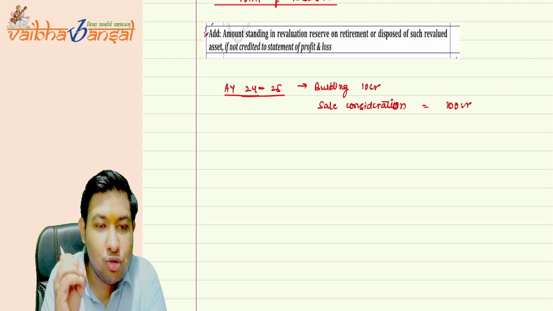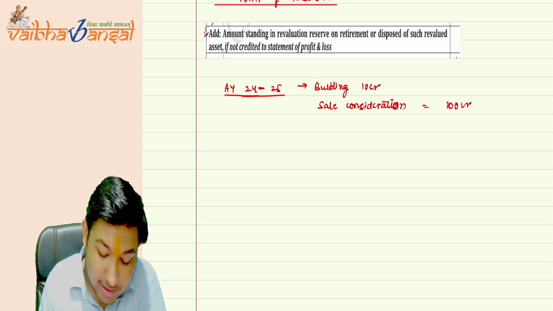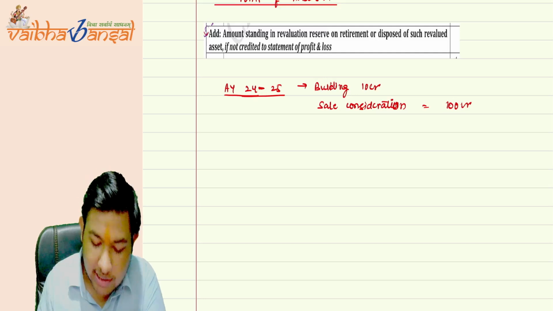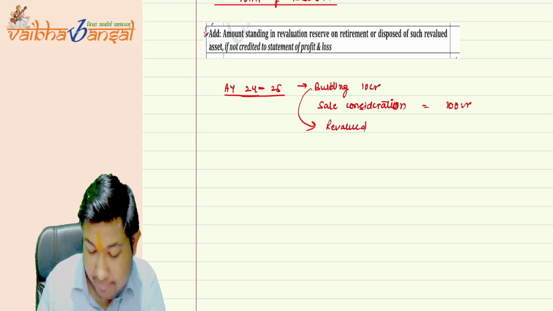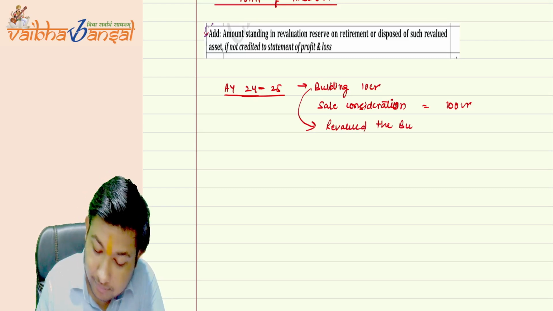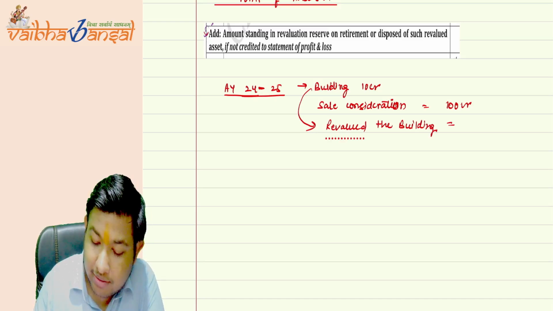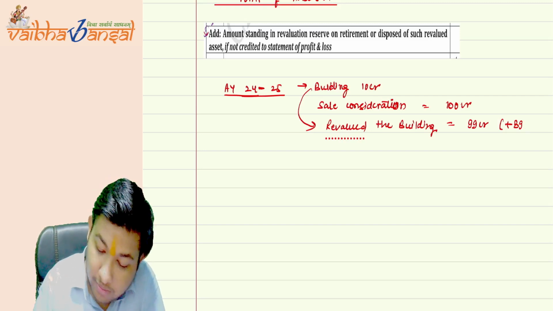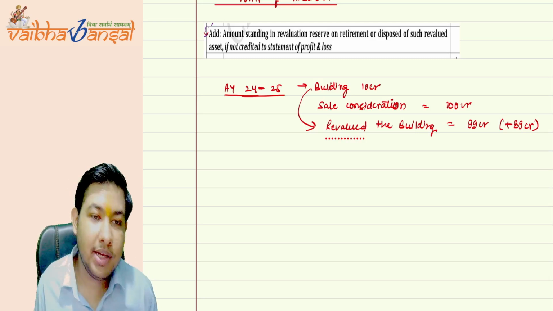But to reduce the net profit and to pay less tax on it, I did one thing. Just before the transfer of that building, I revalued the building by 89 CR, so the final value became 99 CR.